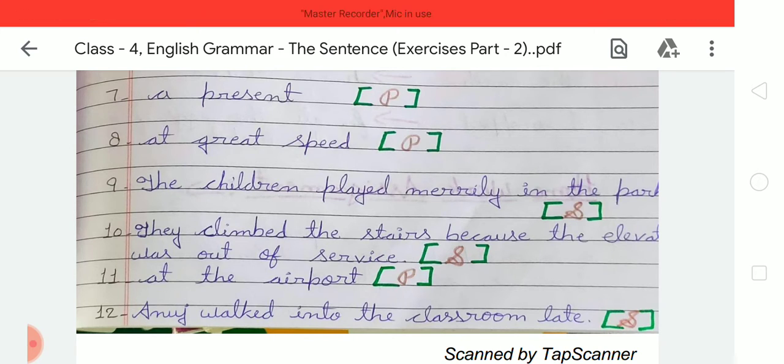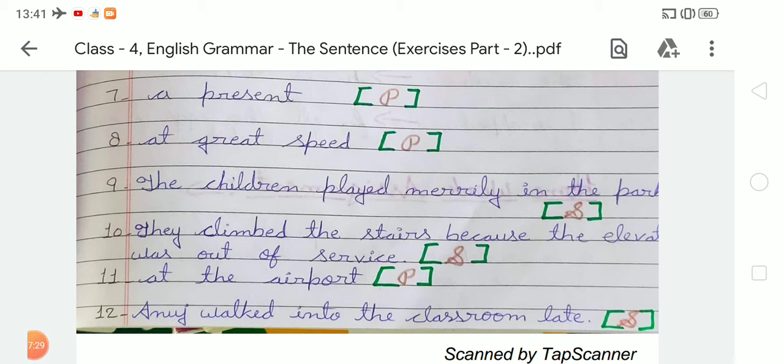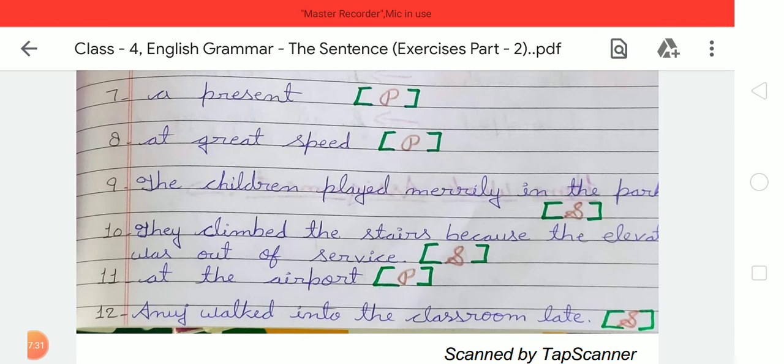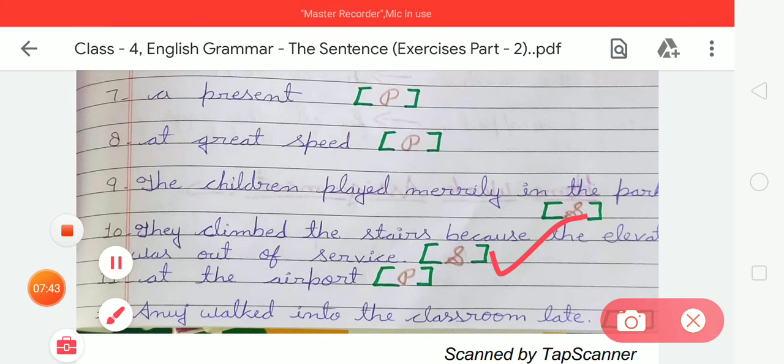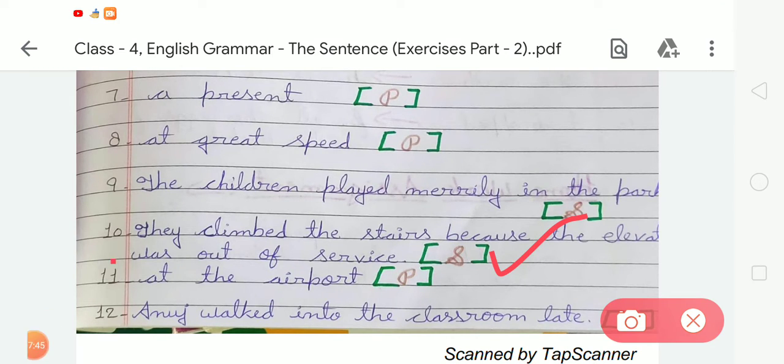Now the next, number 10, is "They climbed the stairs because the elevator was out of service." Student, tell me, is it a phrase or a sentence? It is an example of a sentence. So for that we have to write S here. Okay. Next is number 11, "At the airport." Again it's an example of a phrase. So we have to write P here.